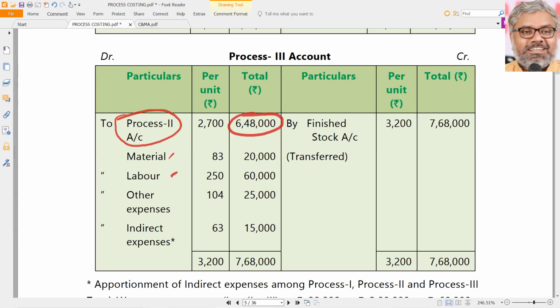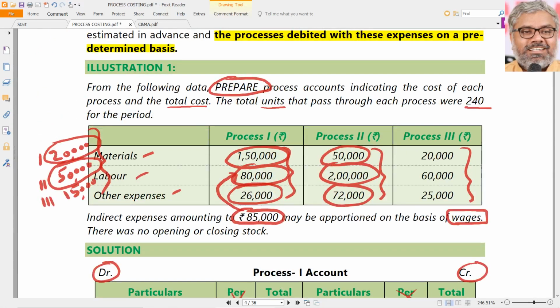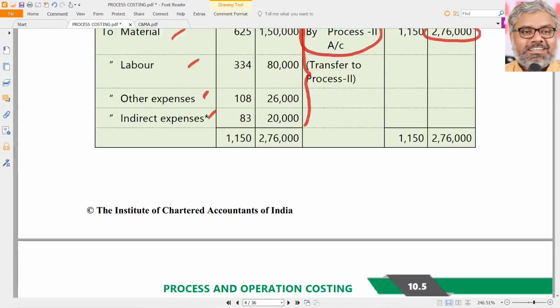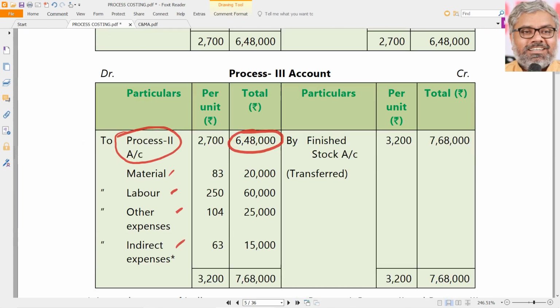Material, labor, other expenses and indirect expenses related to process 3 will have to be debited. 20,000, 60,000, 25,000 and 15,000. Same things which are given in the question. These are debited to process 3 over and above what has been received from process 2. Now what is the total after adding that also?